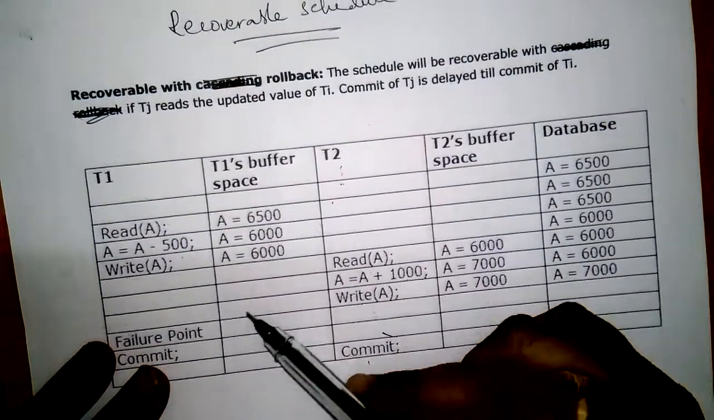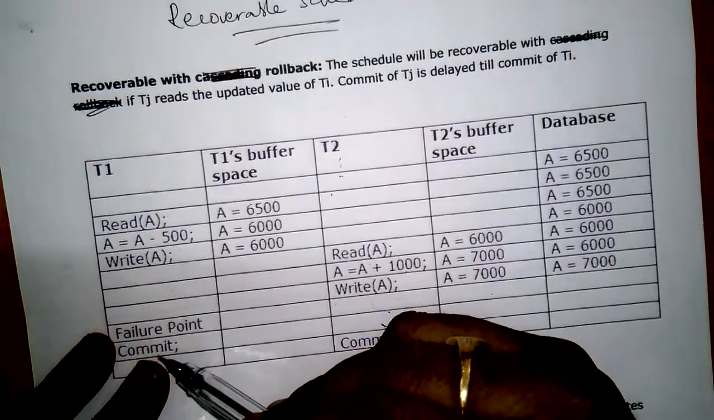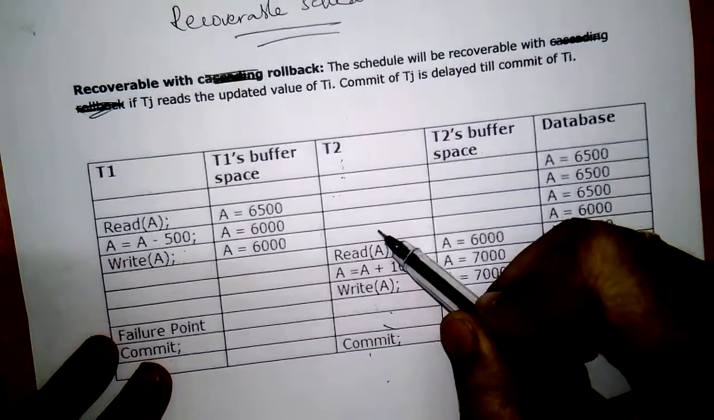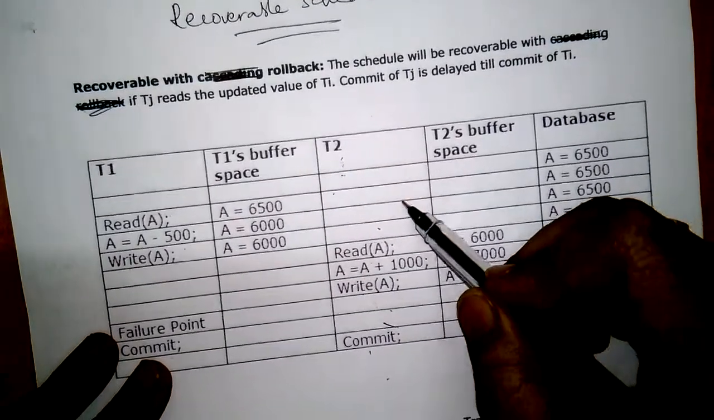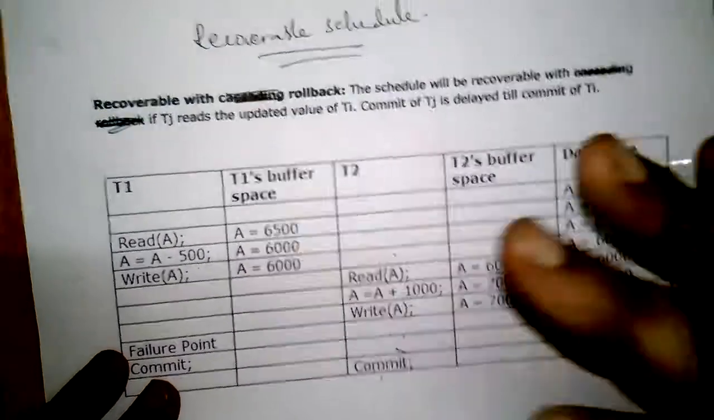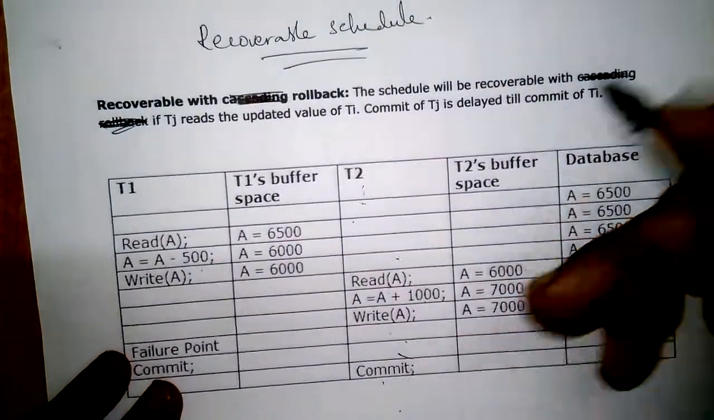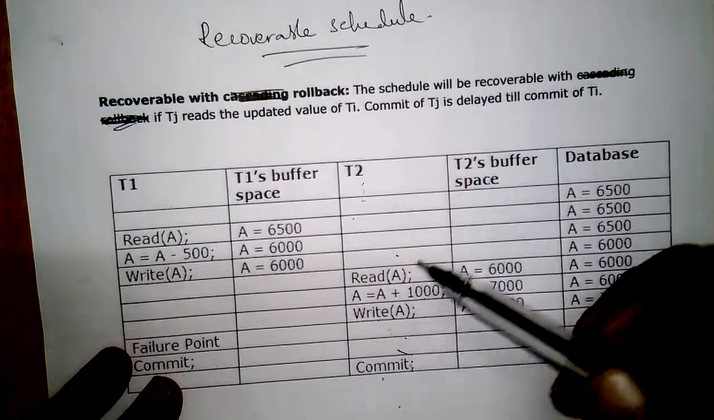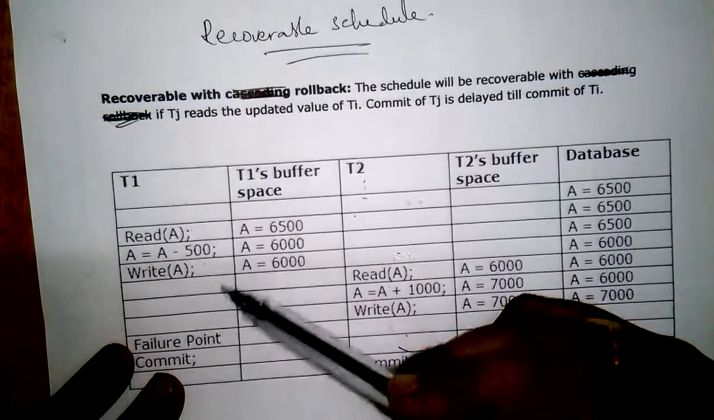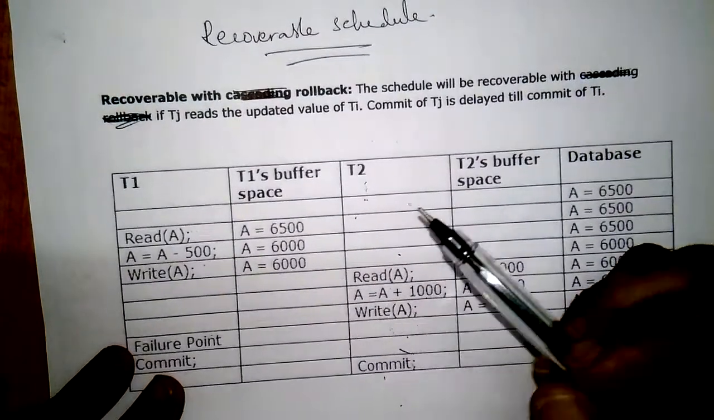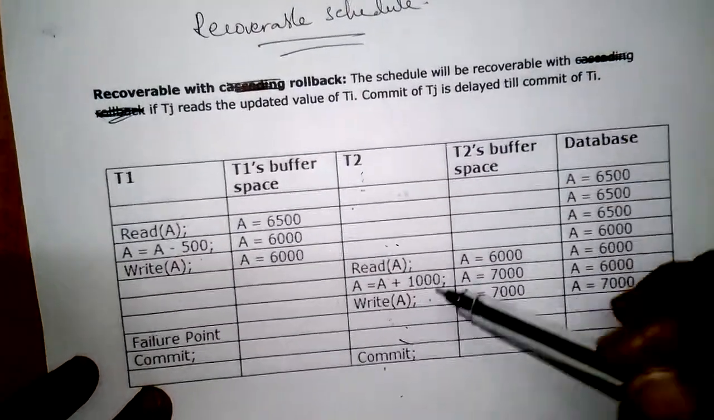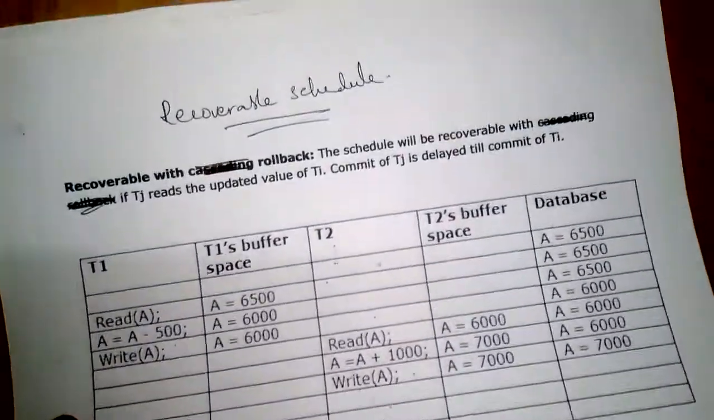If T2 commits before T1 and there is any failure in this transaction, it may leave the database in an inconsistent state. So always in a recoverable schedule, when a transaction reads an updated value of another transaction which was updated previously, T2 has to wait until T1 commits its transaction. So this type of schedule is called a recoverable schedule.